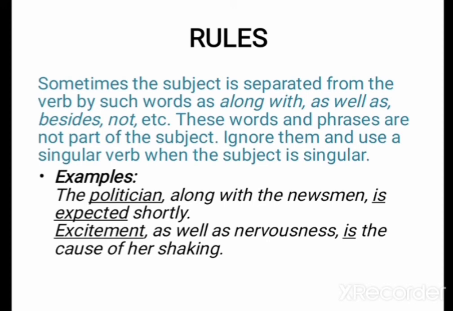For example, the politician along with the newsman is expected shortly. Here we are talking about the politician. There is a phrase, along with the newsman. We must ignore it and use a singular verb because the subject politician is singular. Excitement as well as nervousness is the cause of her shaking. Here we are talking about a singular subject, so take a singular verb.